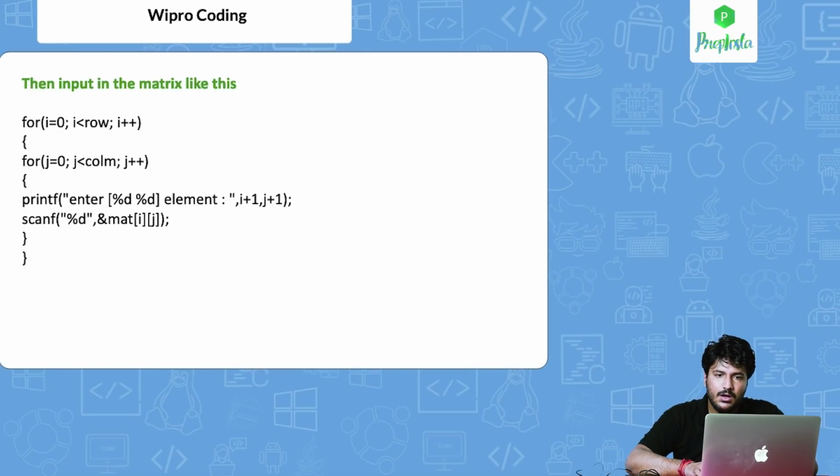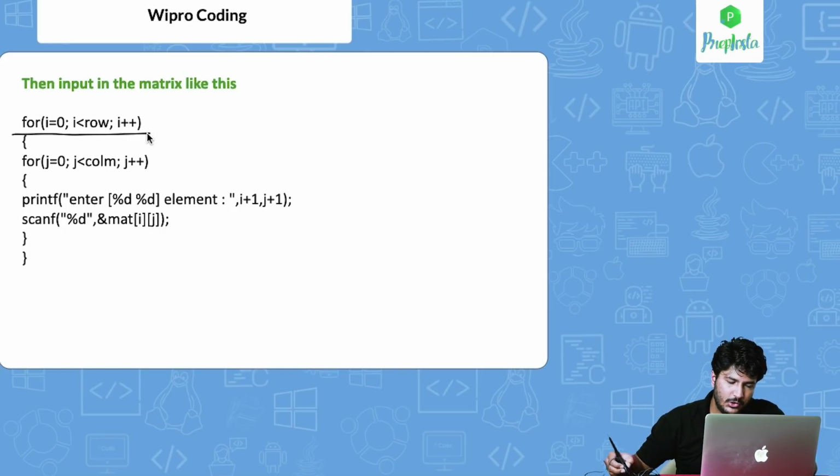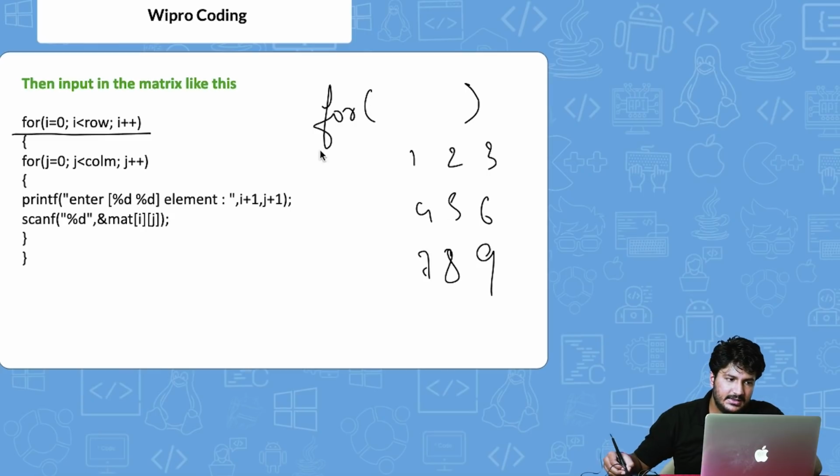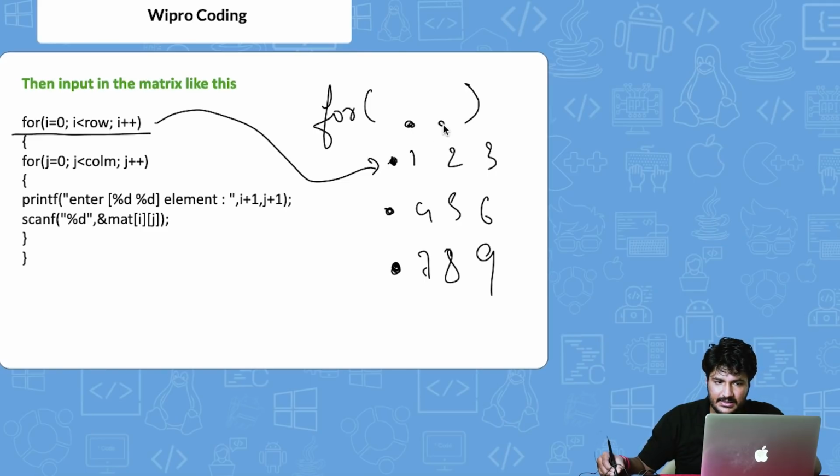Okay, so now taking those inputs in the matrix is important. What we are doing for that is taking 2 for loops. The first for loop here will iterate upon the rows. So let's say 1, 2, 3, 4, 5, 6, 7, 8, 9. This first for loop is iterating upon the first row here, second, and then third here. The second for loop is iterating upon the columns, this, this.